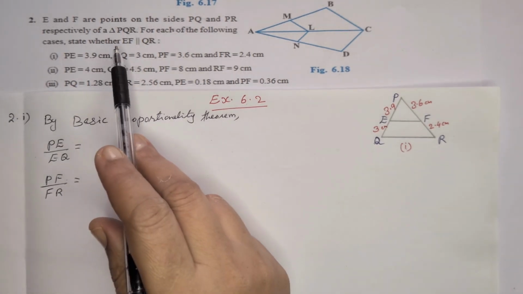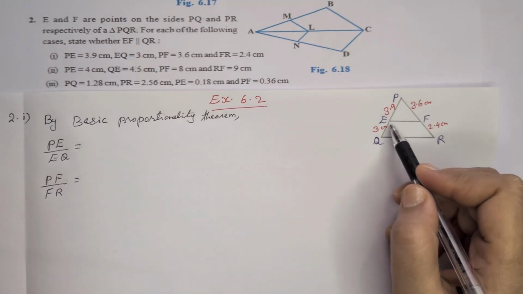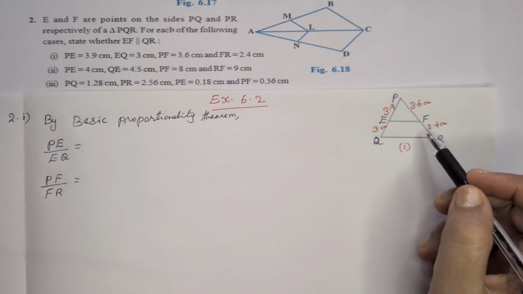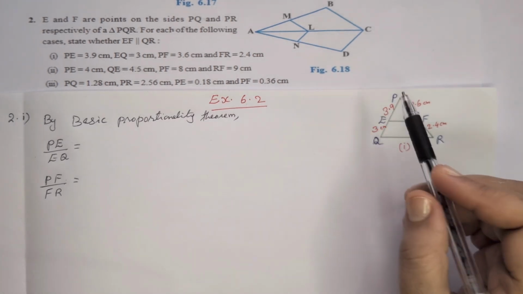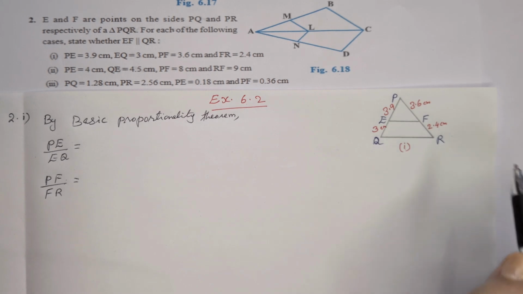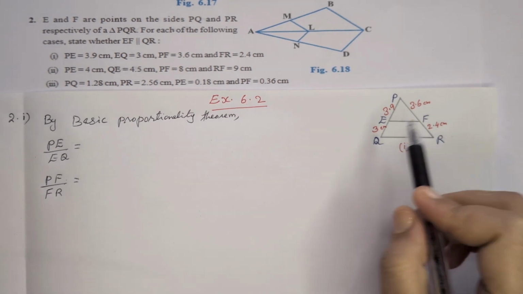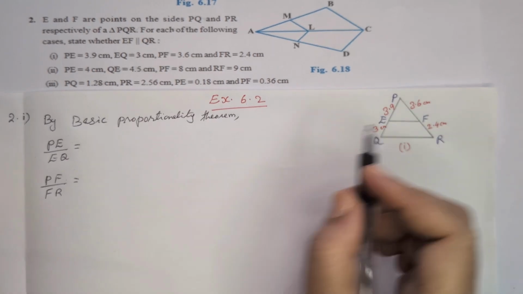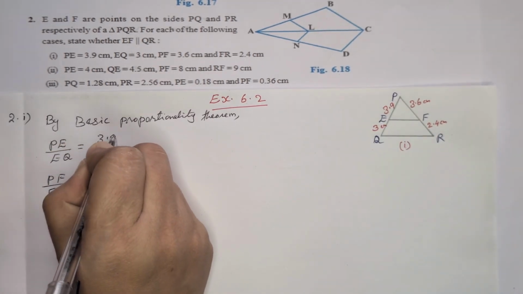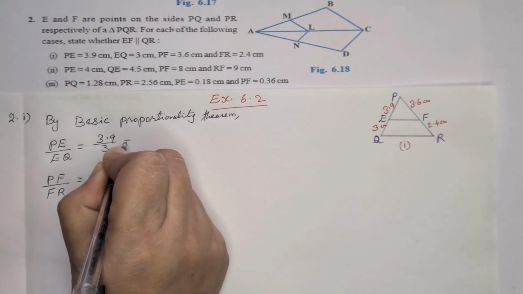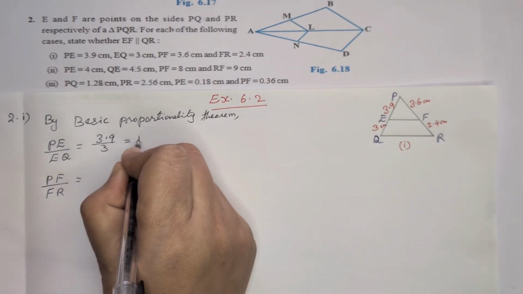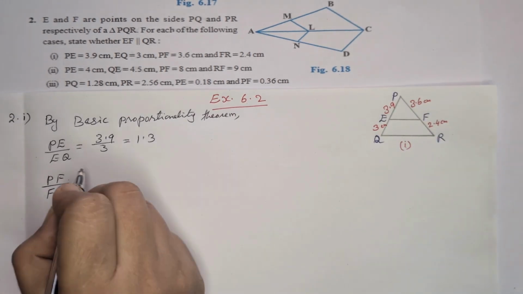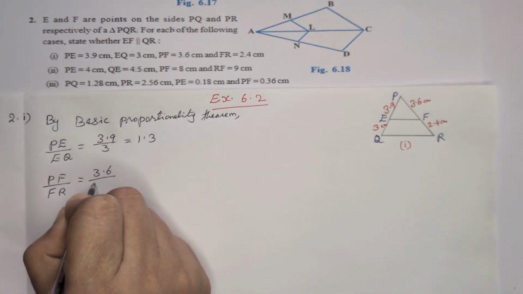Second question. E and F are points on the sides PQ and PR. For each of the following, state whether EF is parallel to QR or not. By the basic proportionality theorem, we can write PE by EQ, that means 3.9 by 3 centimeter. When simplifying, we will get 1.3. And similarly, the other side, PF by FR, 3.6 by 2.4.